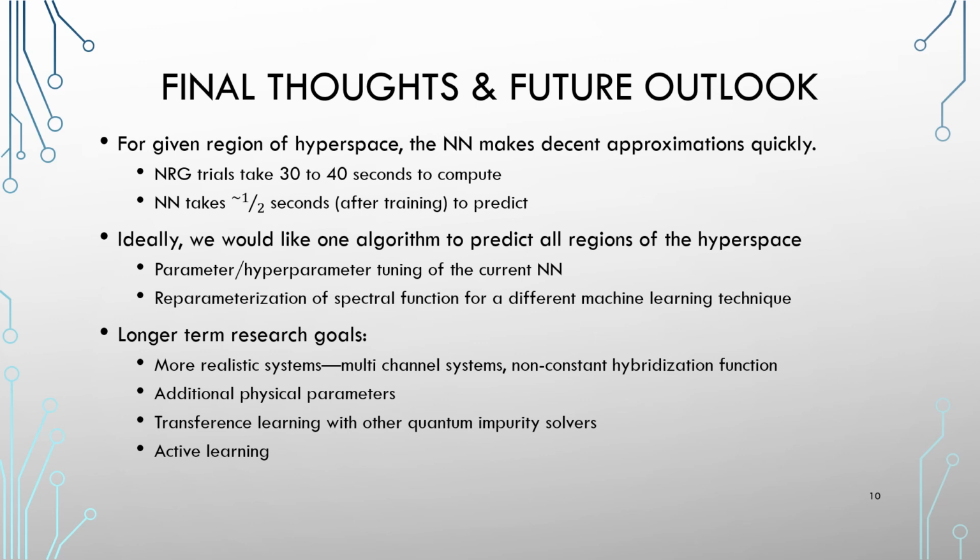Looking longer term, we might be interested in looking at more realistic systems with more than, say, one impurity, maybe there are multiple, or even have a non-constant hybridization term, again, that gamma. Instead of having a single gamma term, we might have a function for it, which is more realistic. We may also consider additional physical parameters. We are starting to think about transfer learning with other quantum impurity solvers, and we are interested in pursuing potentially active learning, as opposed to this, which was a standard garden variety supervised learning approach.